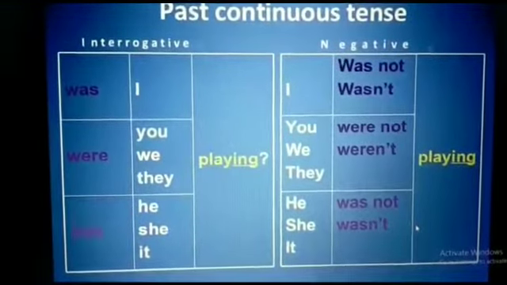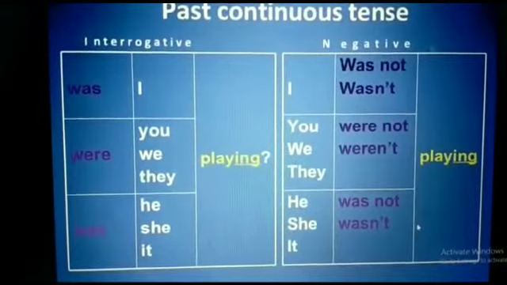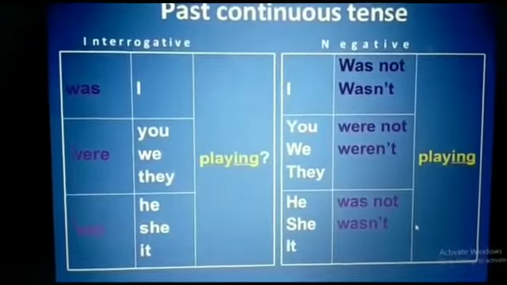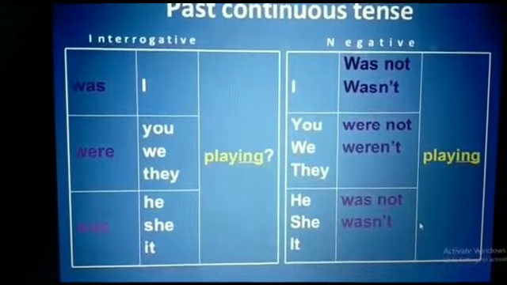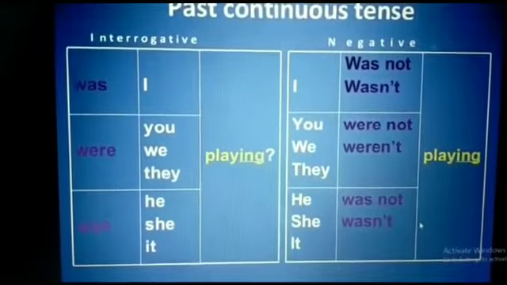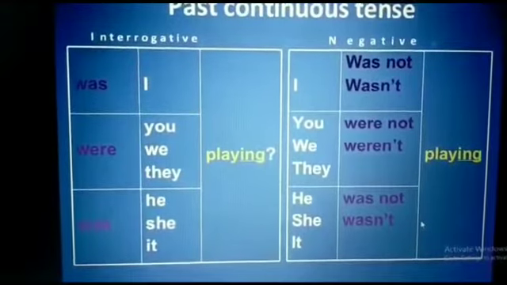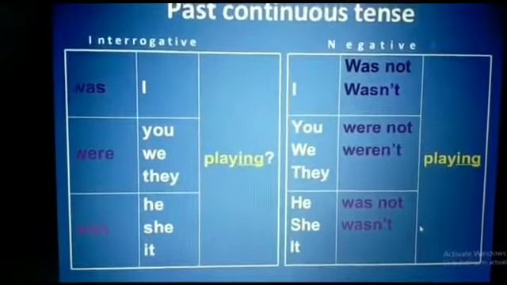And for the interrogative part, we make questions in the past continuous by putting was or were before the subject. Was I playing? Were you playing? Were we playing? Were they playing? Was he playing? Was she playing? Was it playing?